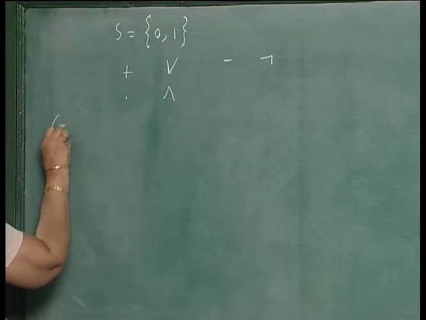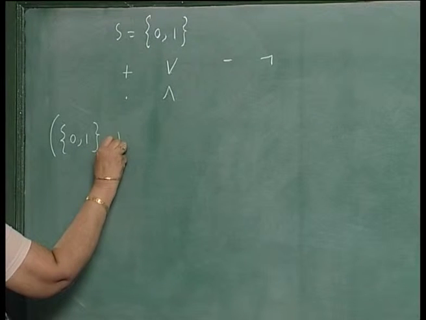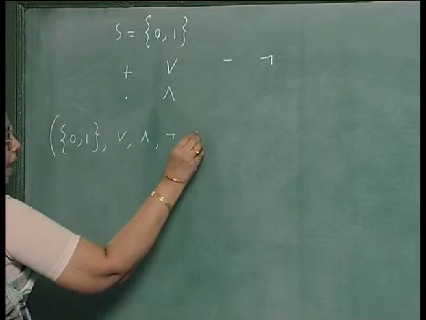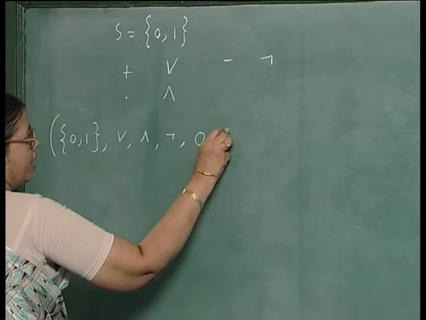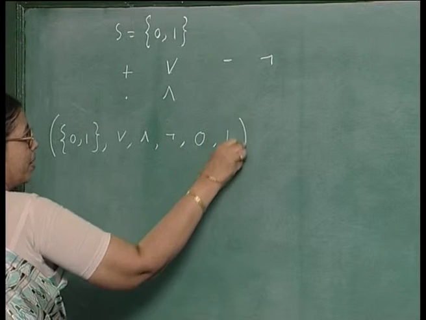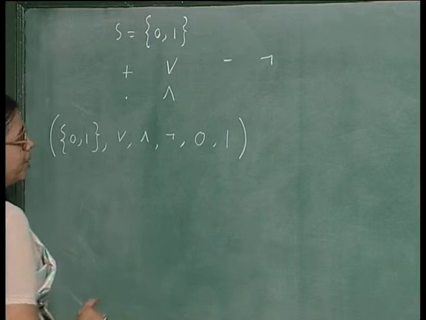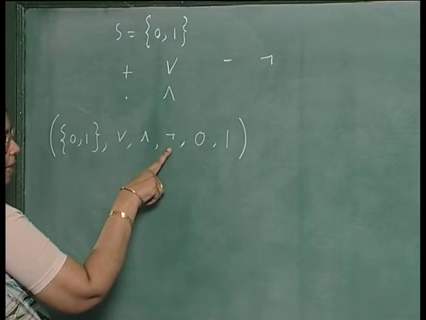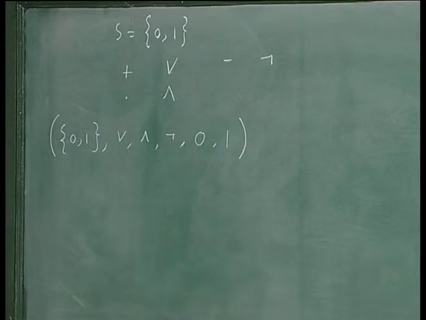So, with the set 0, 1, that is true or false, OR operation, AND operation, NOT operation, and 0 is the identity for OR operation, 1 is the identity for multiplication operation. This is a binary operation, this is a binary operation, this is a unary operation, two constants are there. So, this forms a Boolean algebra.